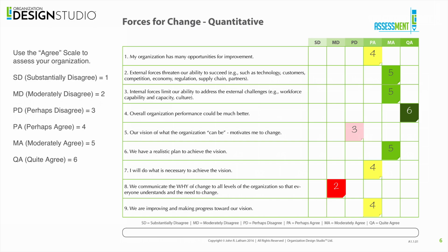So beginning with Module 1, Forces of Change, you'll color code each response that you had using the color code that we just showed, so that you end up with a visual display that's also color-coded.